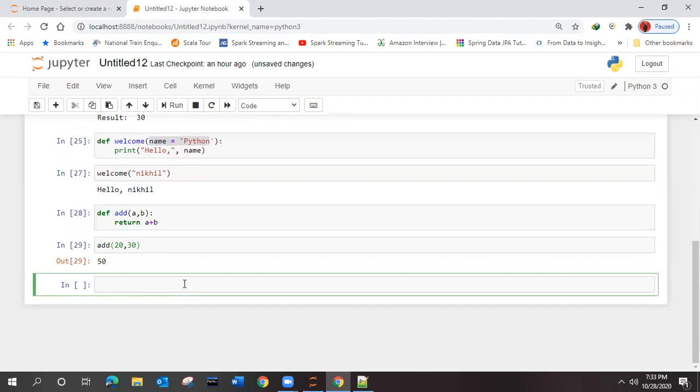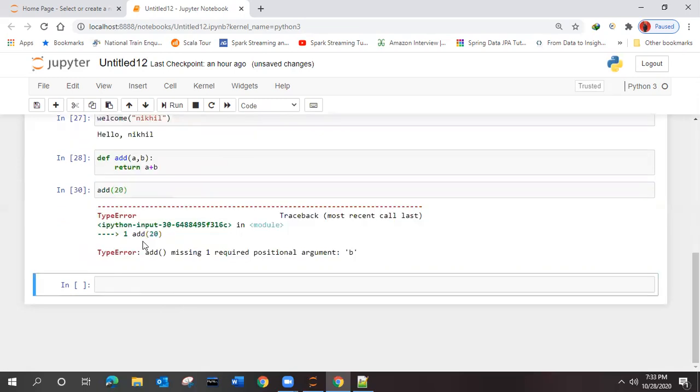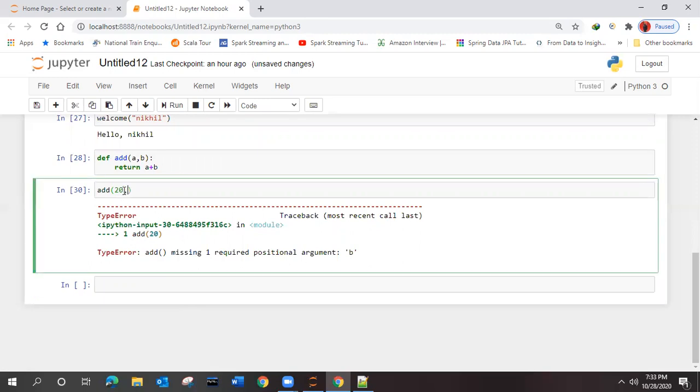What happens if I remove one value from this one, will this function work? No, because it is expecting 2. What happens if I give one more?